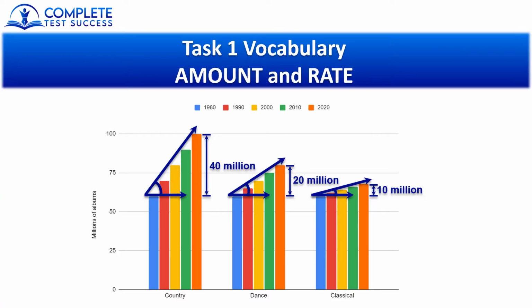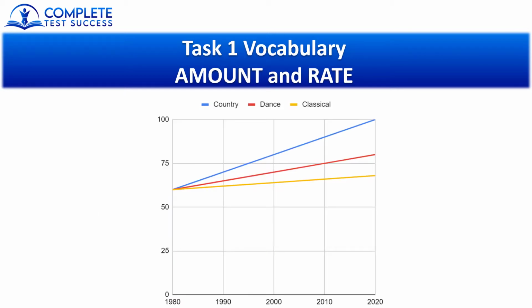So, why do we need to know the difference between amount and rate? Well, there are some graphs where you can see the amount of change and the rate of change, but there are other graphs where you can only see the amount. So this is the bar graph that we've been looking at, and we can definitely see the amount and the rate of change in this one. Next, let's look at this line graph.